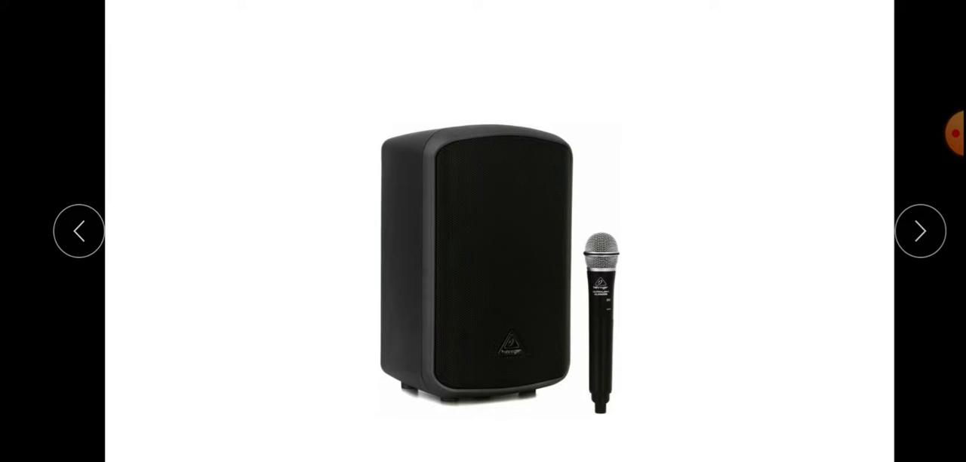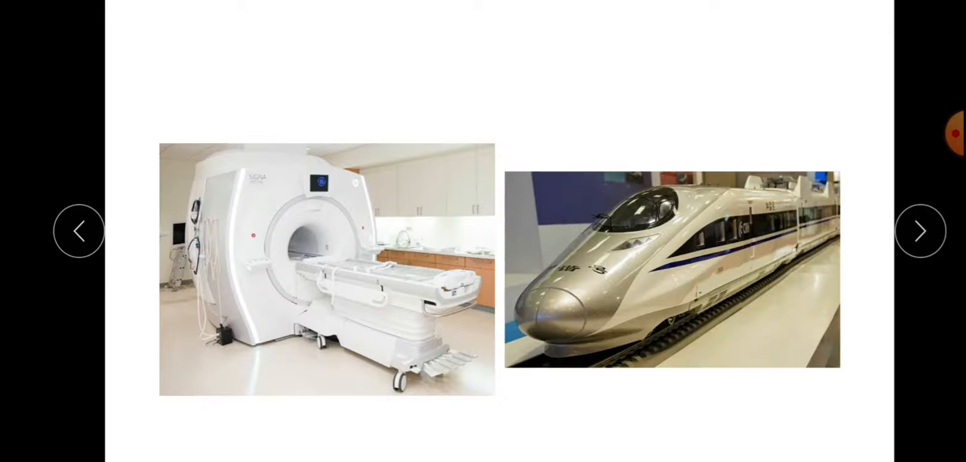This is the loudspeaker and this is the microphone, you have seen, no? This is the MRI scan and this is the maglev train. The maglev train has no wheels. It floats above its tracks due to the strong magnetic forces applied by computer controlled electromagnets.